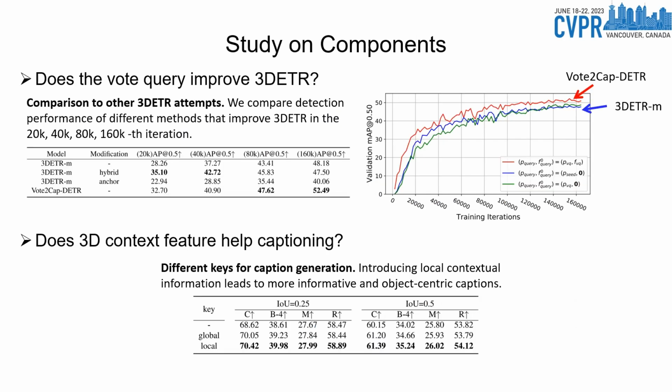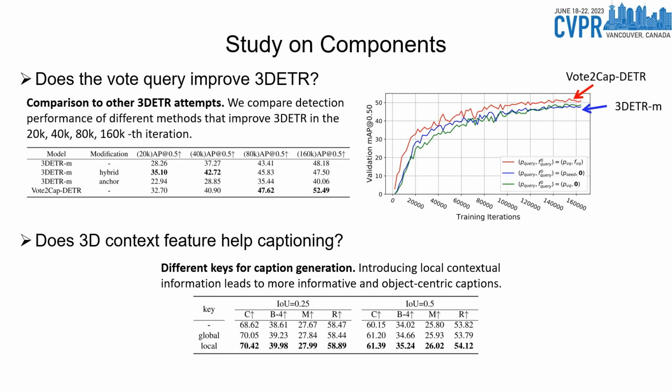We conduct studies on components of our proposed Vote2Cap-DETR. As few works directly improve 3DETR, we compare our method with the hybrid matching proposed by H-DETR and the learnable anchor queries proposed by Anchor DETR. Results show that both methods are inferior to our method. Further, we find that though hybrid matching accelerates the training of 3DETR in the early training epochs, it still falls behind our approach when the model converges.